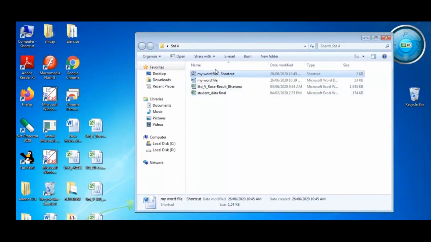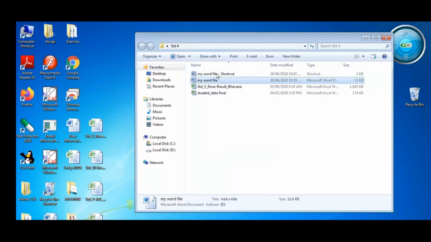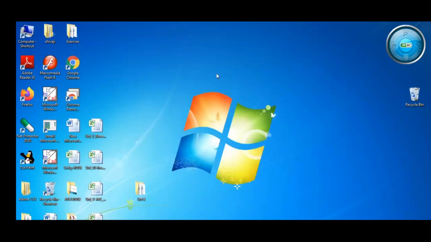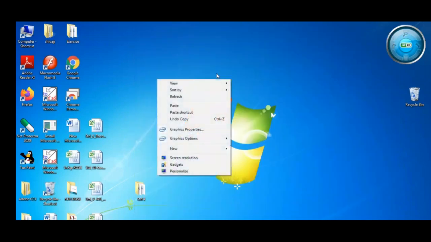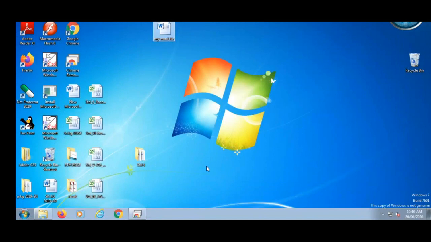Then if you want to copy and paste, again you go to the file. This shortcut gets created here. Right click, copy. Again you go to the desktop or minimize this. Again you right click and paste here. You can see this file on the desktop. Okay, now in this lesson we learn how to copy the file, how to delete the file, how to rename the file and how we can move the file.